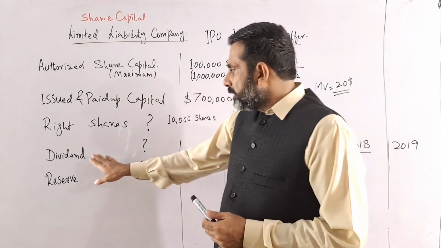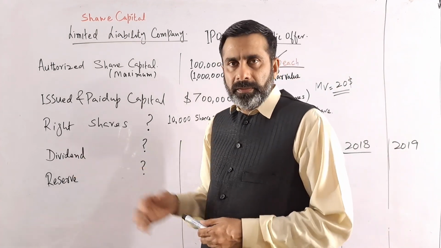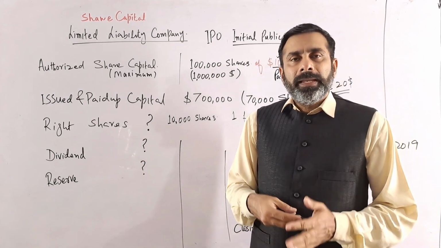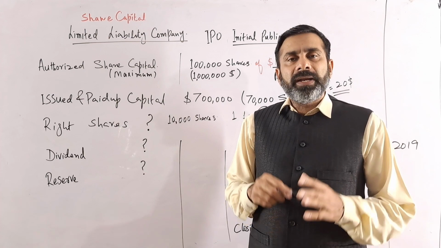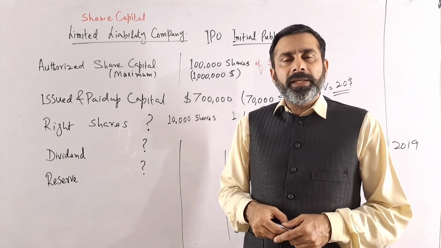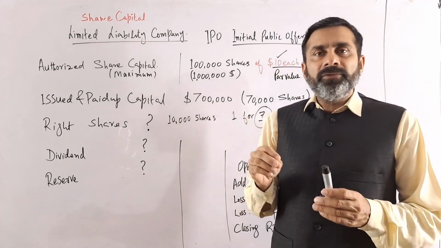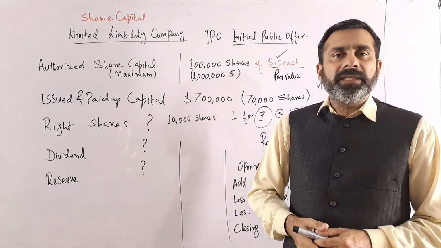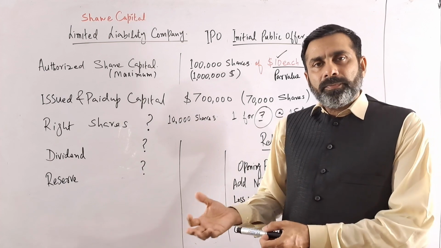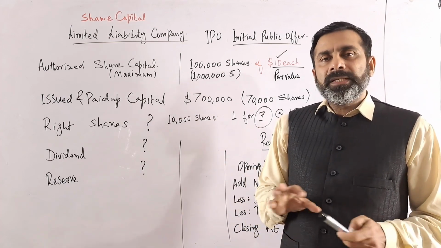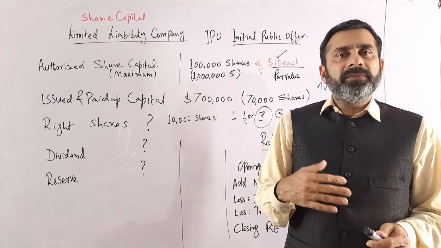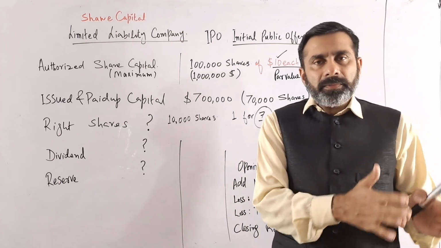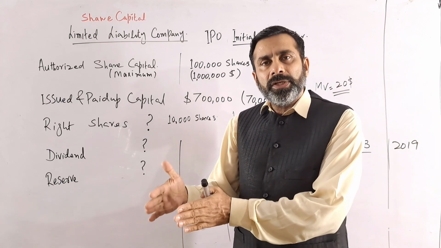Now the next thing is the concept of the dividend. Whenever the company is starting, what is the main purpose? For every business, the main purpose is to get the profit. And whenever the investor, the owner, the shareholder is investing in the business, why are they investing? Because they want some profit from that. And obviously the company does not give all the profit to the shareholders. Some of the profit they retain, and some of the profit they give to the shareholders.